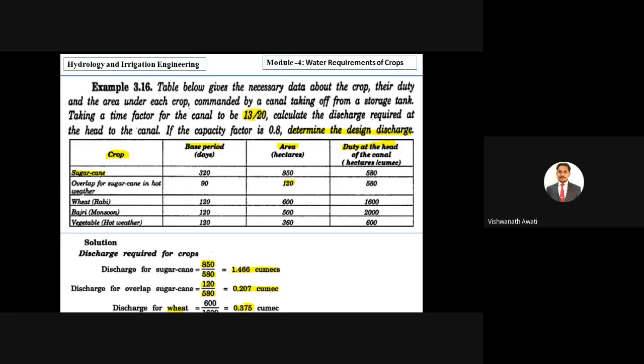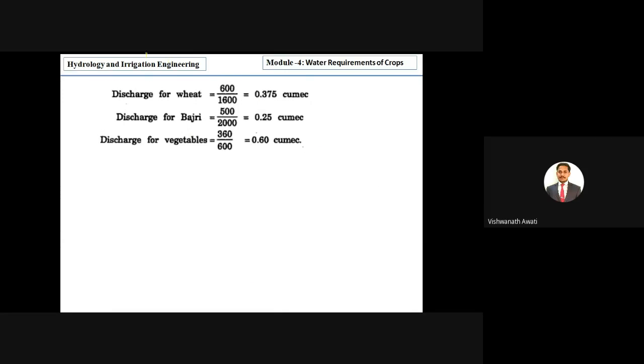Similarly for wheat we get 0.375 cumecs. For bajri it is 0.25 cumecs, and for vegetables 0.6 cumecs. It is easy: just the area divided by the duty for each crop.